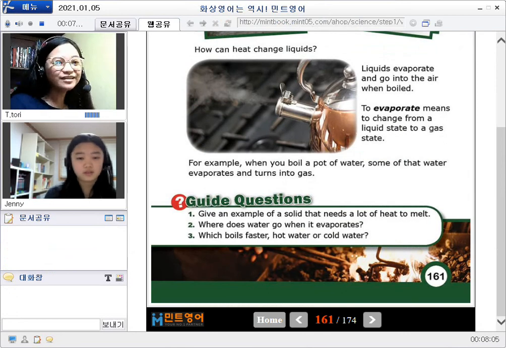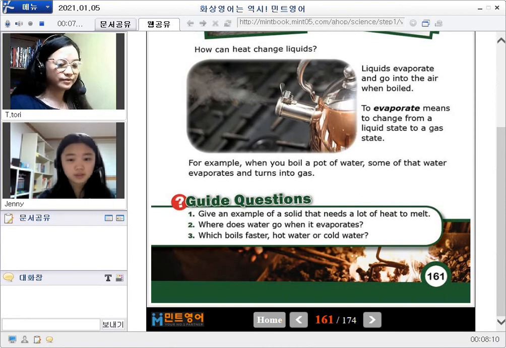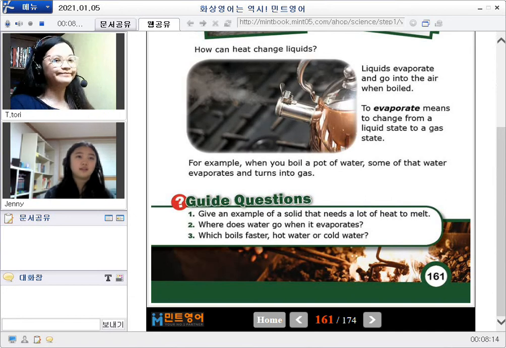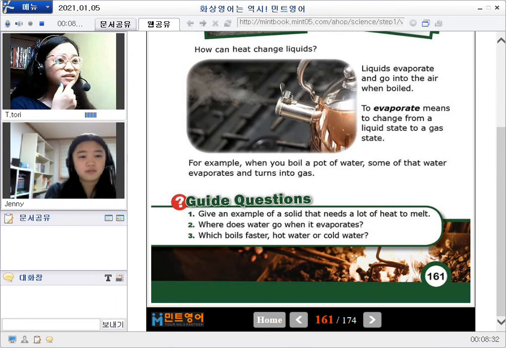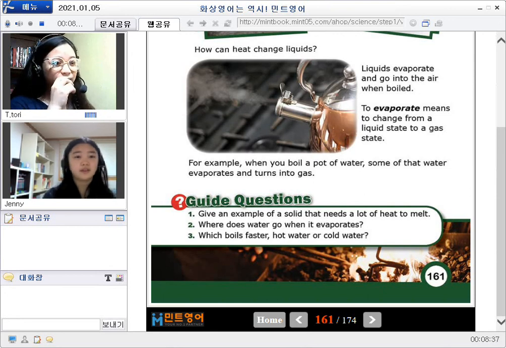So in here, let's answer the following guide questions. Please do number one. Give an example of a solid that needs a lot of heat to melt. There's a metal in there. I think I don't know another thing. All right. It says there, when you melt a solid, it usually changes into what? A liquid.